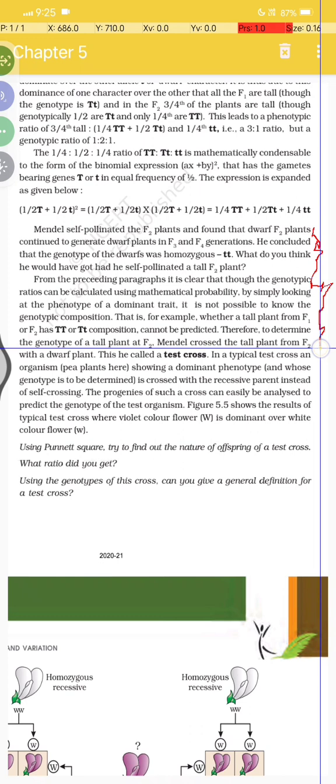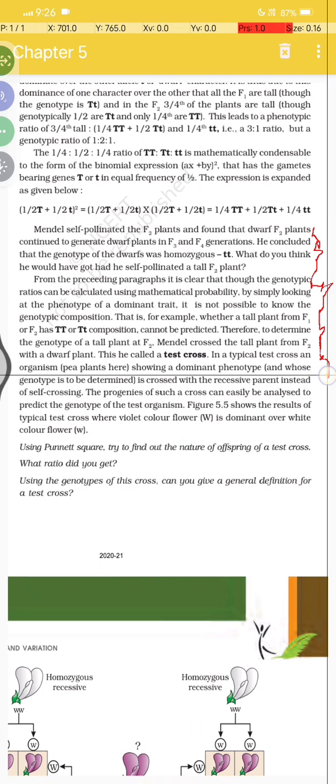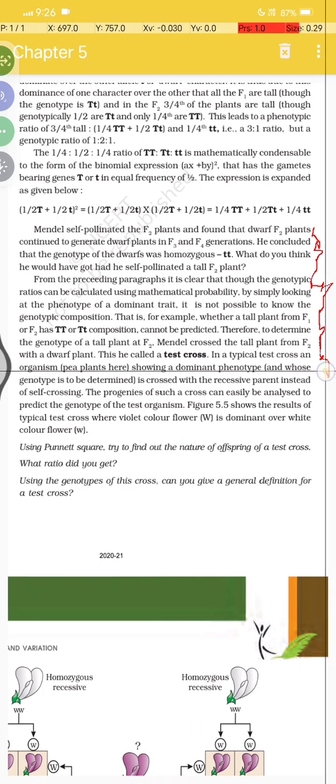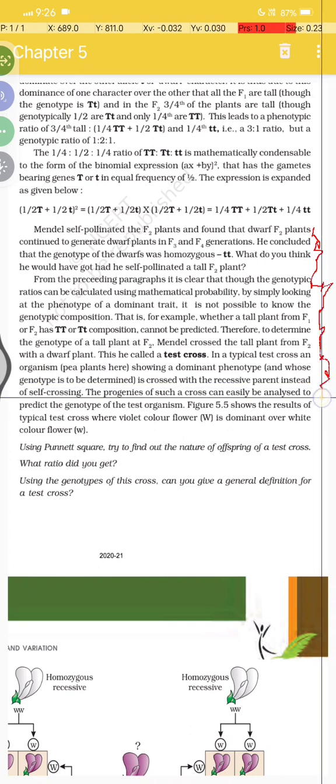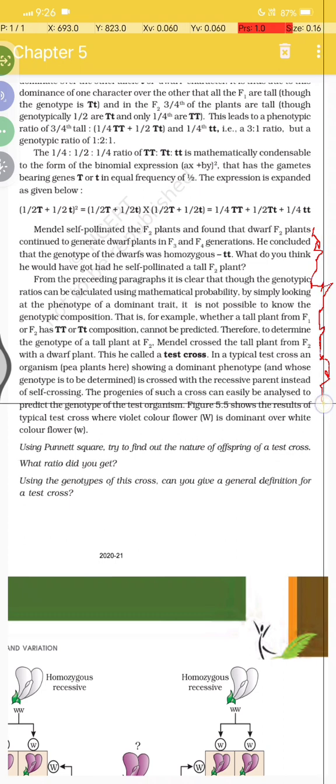Mendel crossed the tall plant from F2 with a dwarf plant, and this he called a test cross. In a typical test cross, the organism, here a plant, showing a dominant phenotype and whose genotype is to be determined is crossed with a recessive parent instead of self crossing, and the progeny of such a cross can be easily analyzed to predict the genotype of the test organism, as in figure 5.5.